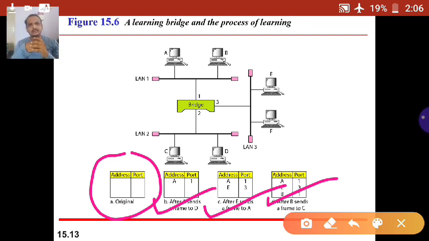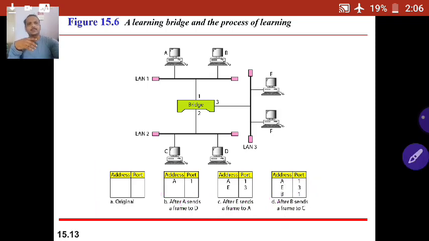Why is it dynamic? Because today A is there, tomorrow it may be deactivated. If it is deactivated, then we want it to be eliminated from the list. If it is static, it stays as it is until human intervention. Here there is not much human intervention. So that's what dynamically means: the bridge table will be created and updated dynamically.